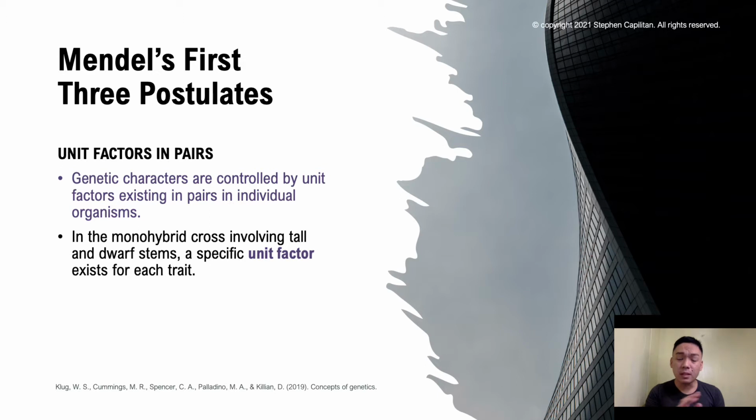So these postulates, or the first three postulates, are very consistent. Okay, using his consistency in his experimentation, Mendel was able to derive these first three postulates. And yeah, the first one will tell us unit factors. And a unit factor is existing, okay, coming one from the maternal strand and one from the paternal strand. So those are unit factors. Later, we will know what the unit factor evolved into.